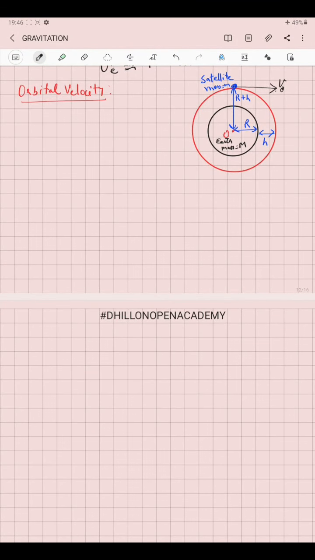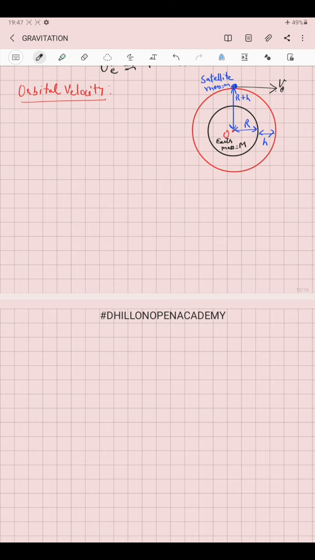Welcome to the next part. Now we are discussing orbital velocity. We know that satellites, artificial or natural, keep on orbiting around their parent planet, but for doing so, they must maintain a minimum particular velocity which will enable them to keep on orbiting their parent planet. This minimum velocity which a satellite, natural or artificial, must possess while orbiting around its parent planet, we call the orbital velocity.